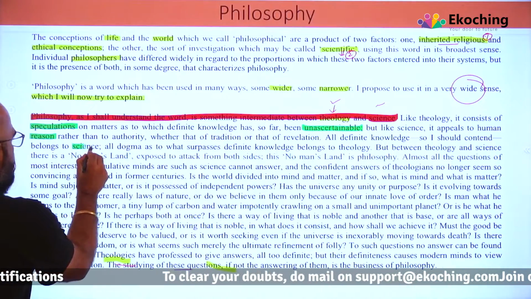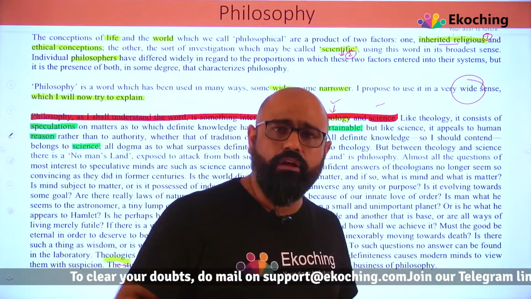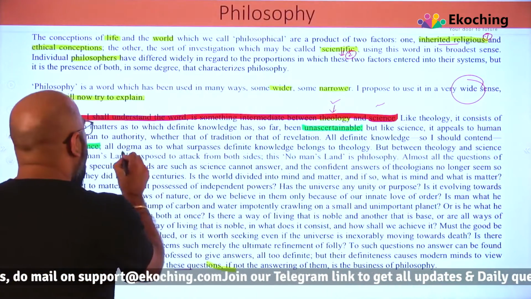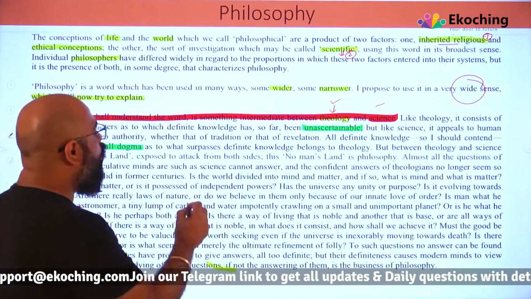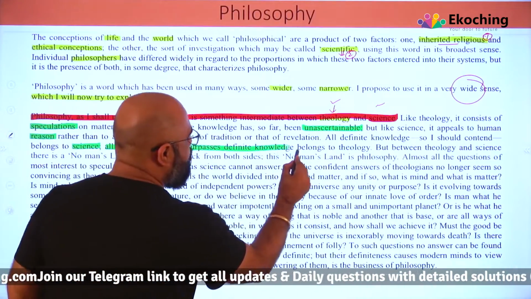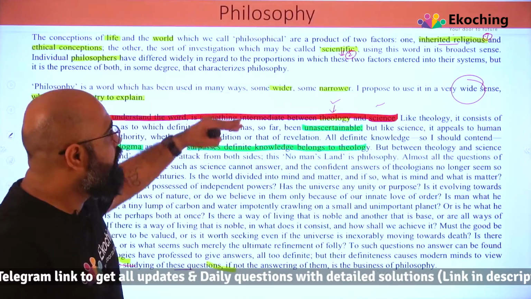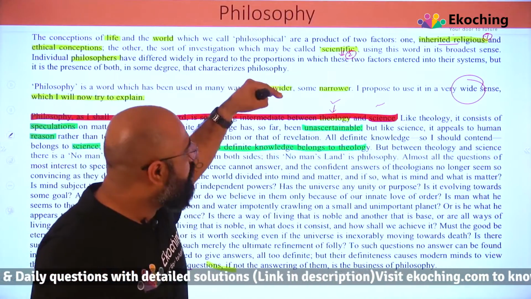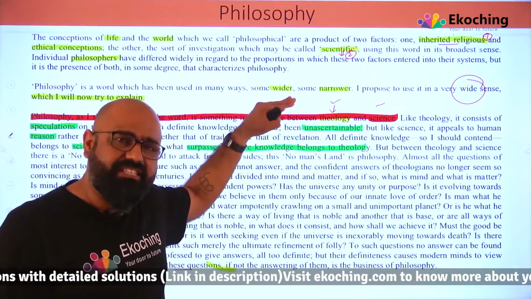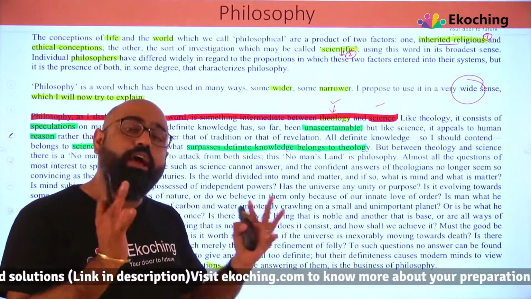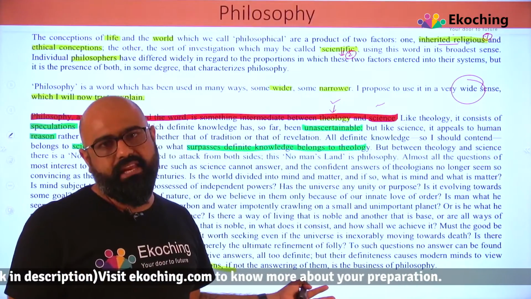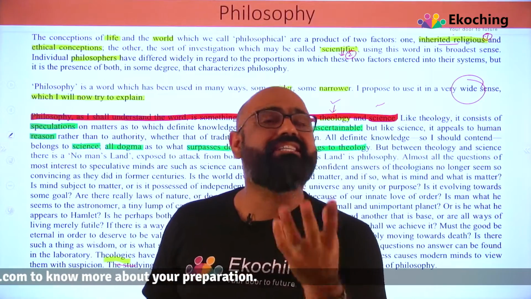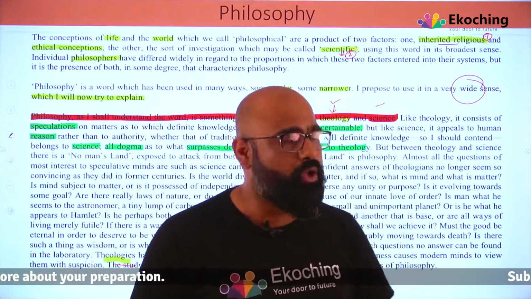Now what is he saying? Whatever definite knowledge there is, credit should go to science. All dogmas, meaning old beliefs, all dogmas that surpass this definite knowledge belong to theology. He is again reiterating what he has written before, the conclusion which he has given. He has given some conclusion on top, and now he is giving the premise for it. So it is very important to know what exactly is the premise and what exactly is the conclusion. We'll talk about this in the verbal logic section, right?